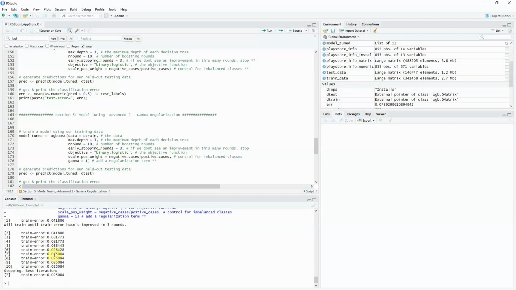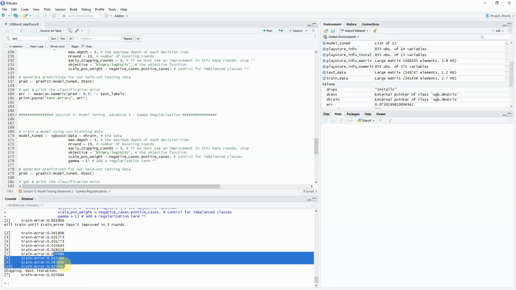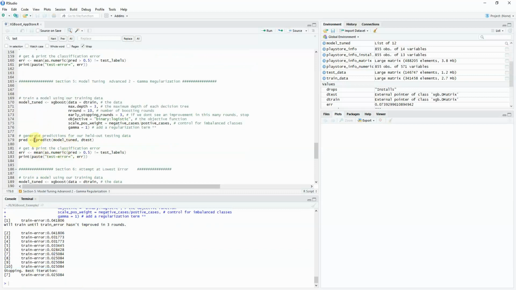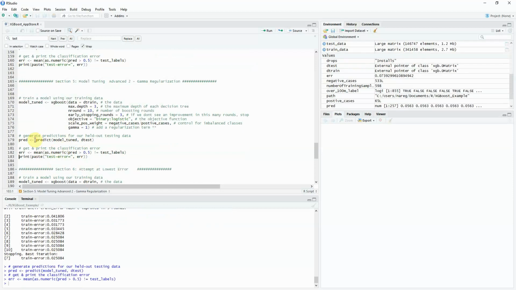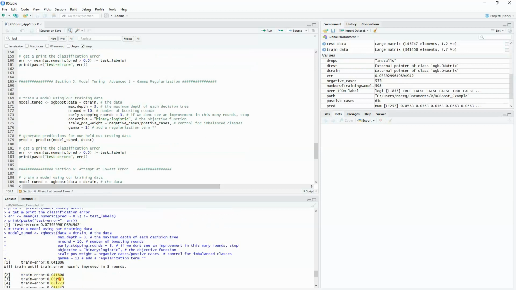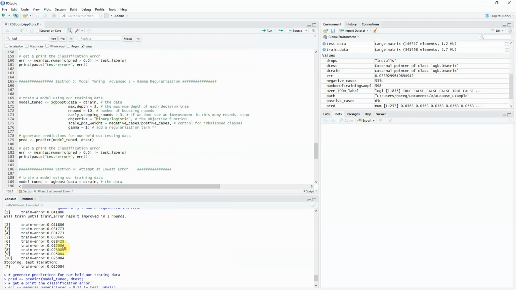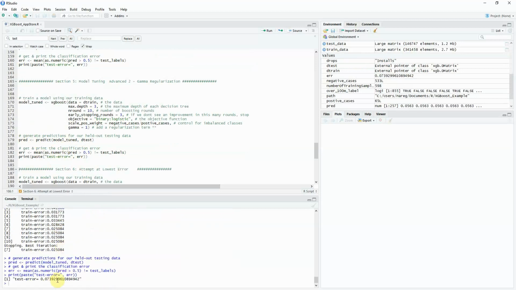Actually, it's kind of stabilized at the 7th iteration, so it kept from really going too crazy and overfitting. So we'll do the prediction, we'll do the error, and then we'll print that. And we notice over here that the test error is actually exactly the same, 7392999. So it didn't really change anything.